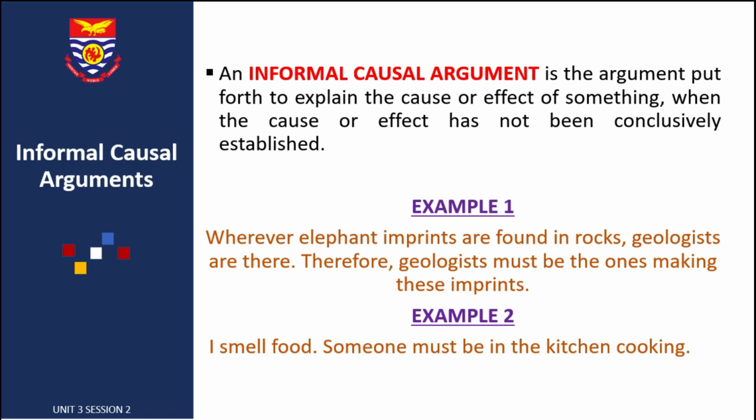Let's look at the second example. I smell food. Someone must be in the kitchen cooking. Now, there's a lot of play on our senses that the mind can actually make you smell something when you're actually not smelling it, really. So, then you smelling food doesn't necessarily mean that somebody is in the kitchen cooking, right? So, drawing a necessary causal implication might make you wrong in some arguments like these. So, that is informal causal argument.